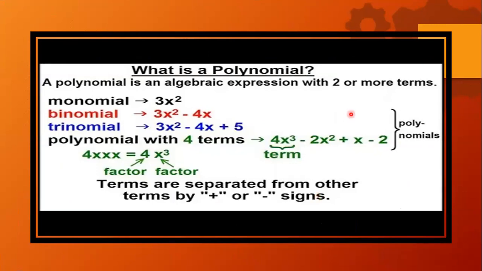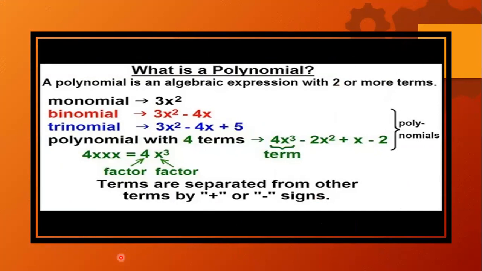How can we say that in another way? I have tried two or three things so you would be able to understand it better. What is a polynomial? A polynomial is an algebraic expression with two or more terms.